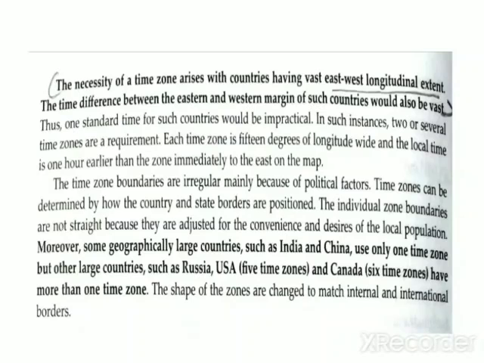Each country will have one time zone if necessary. If a country has many longitudes running across it, if the country is very vast, it can increase its time zones. For example, in India we have only one time zone, and even China has only one time zone, whereas Russia and USA have 5 time zones and Canada has 6 time zones. So a country can have more than one time zone. The shape of the zones is changed to match international and internal borders.